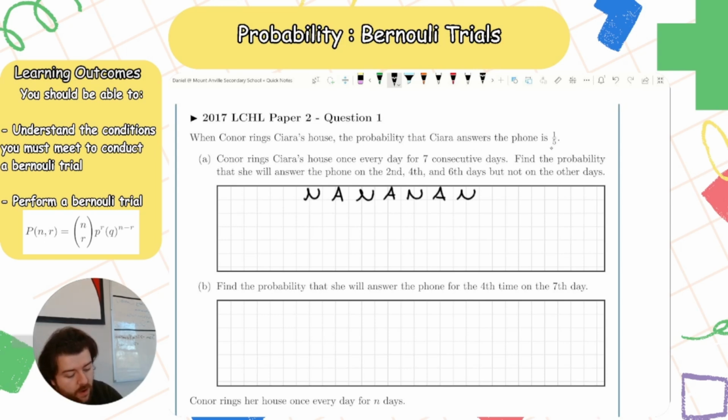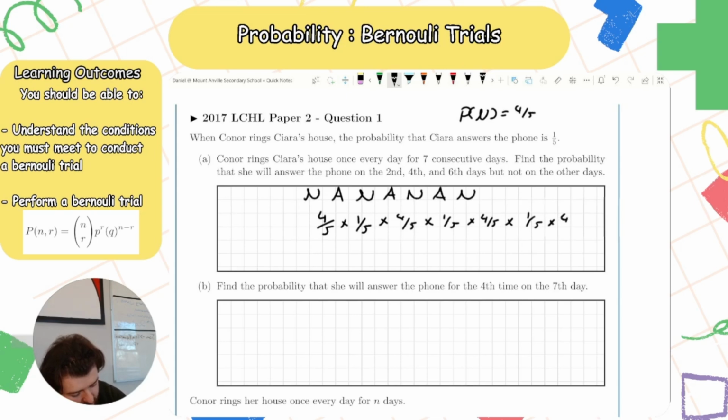So what's the probability she won't answer? Well, the probability she will answer is 1/5. So the probability of no answer is 4/5. So it'll be 4/5 times 1/5 times 4/5 times 1/5 times 4/5 times 1/5 times 4/5. Right? We know the exact order of the days, so we actually don't need to do trials. And that will give me 256 over 78125.